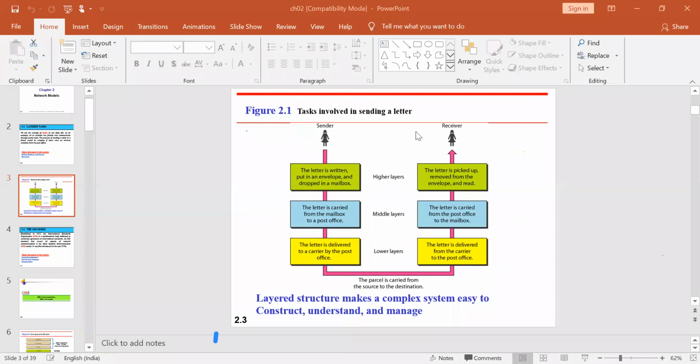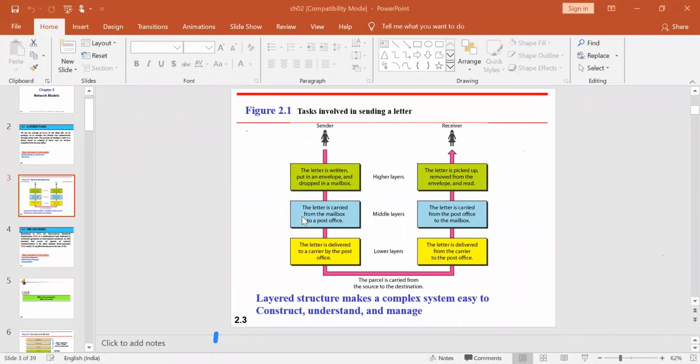There is a sender and there is a receiver. The sender is the one who sends the messages, and the receiver is the one who receives them. This is a typical example of how you send a letter. What are all the steps that are taken care of? The first thing is you write a letter and drop it in the nearest post box